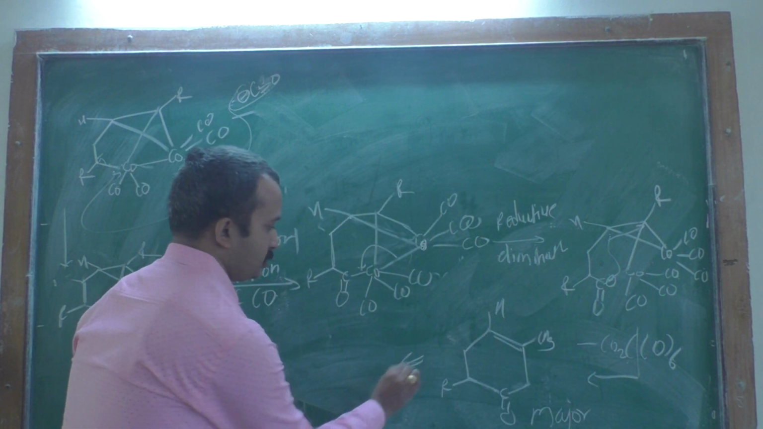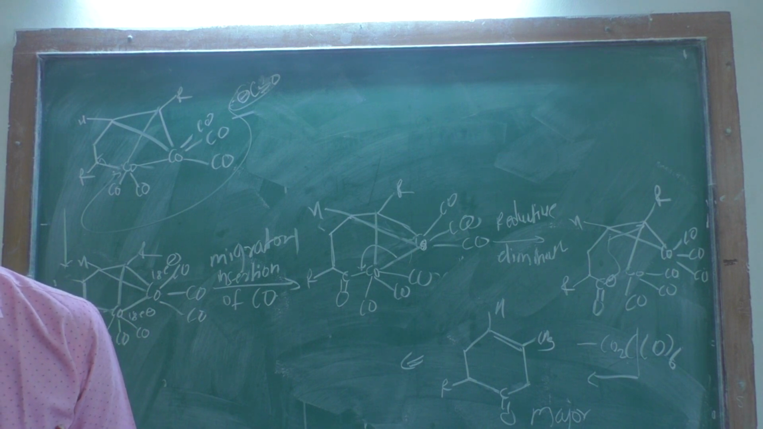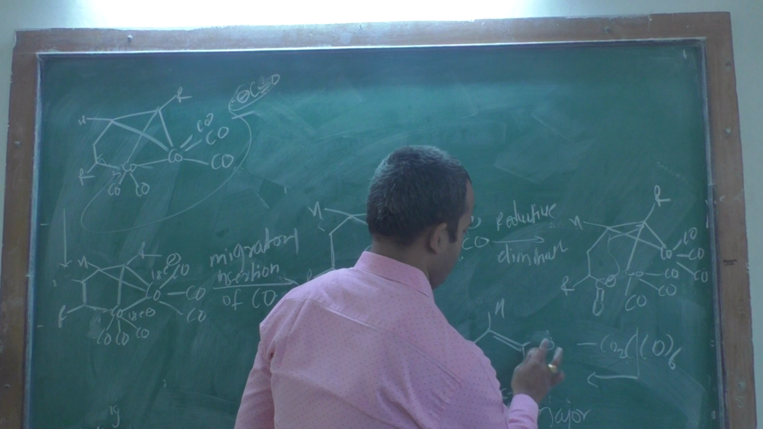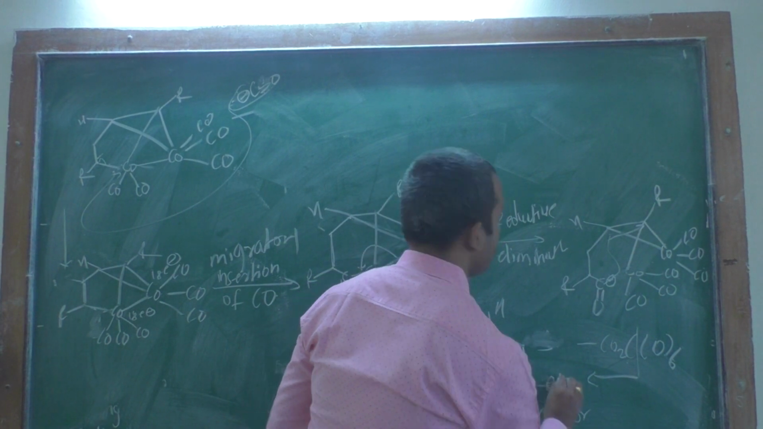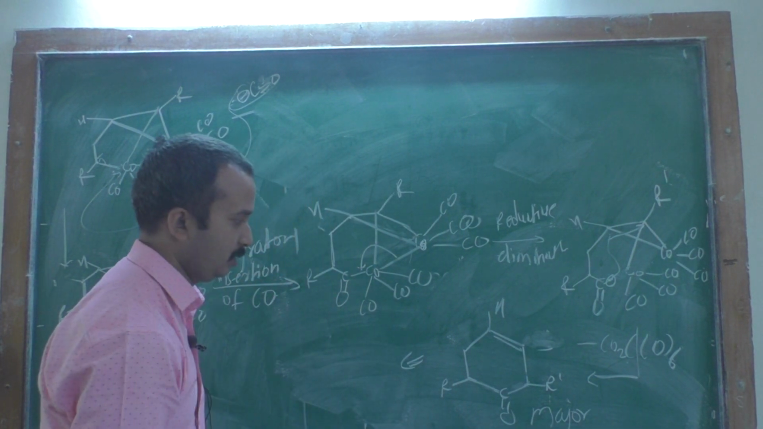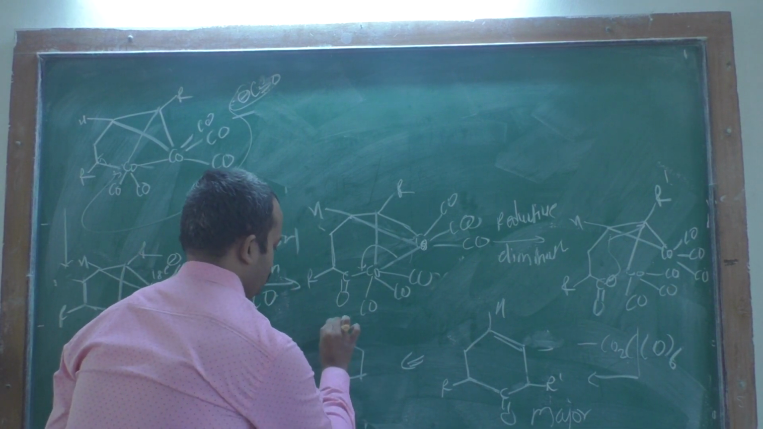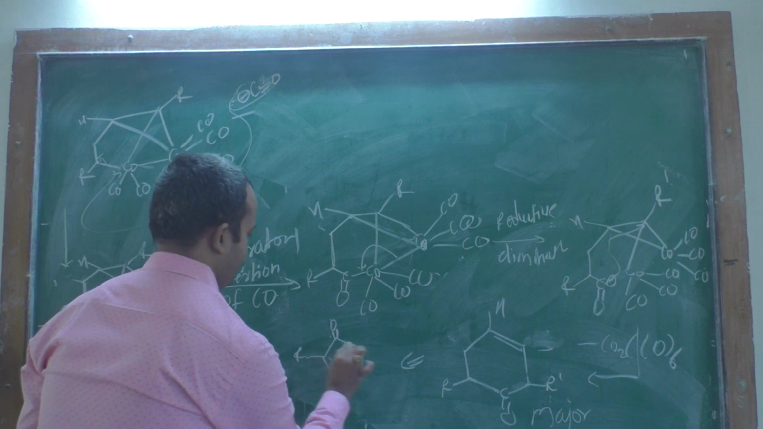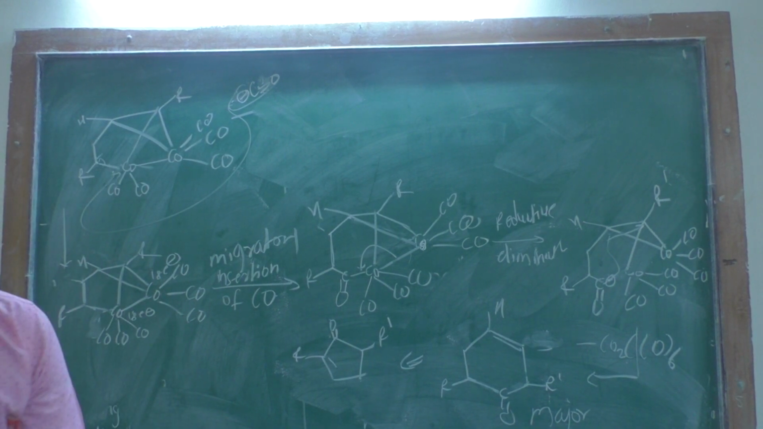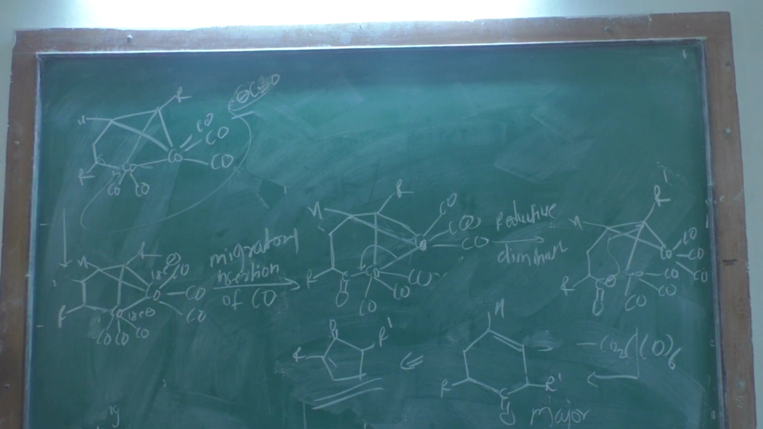Okay, and then you have to also write from this. Sorry, this is the CS3R group from this R dash. Okay, that is your product from this. This is R and this is R dash. Therefore this is your product, and this is the mechanism of this Pauson-Khand reaction.